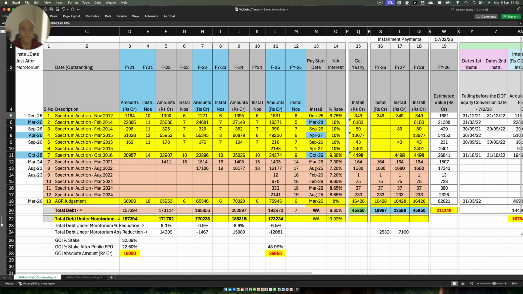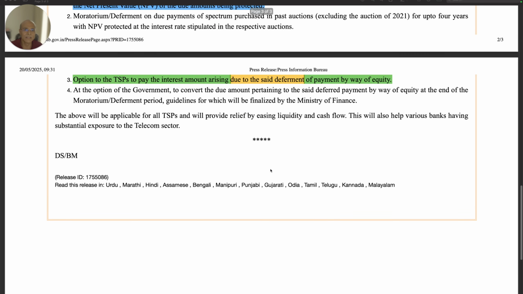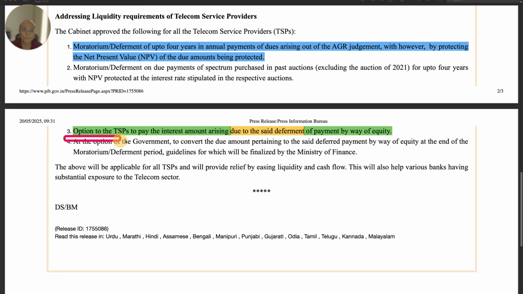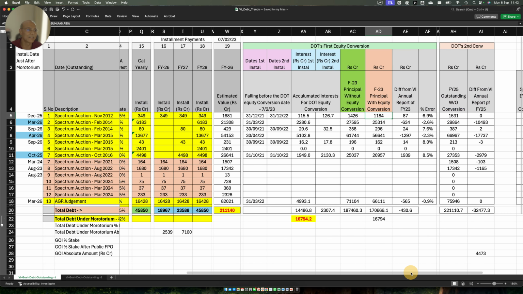173234. Now friends, people say, okay, the principal got converted because it was written there very clearly in the PIB release. You'll see that in the PIB release it was clearly written that at the option of the government, the dues amount pertaining to the said deferred payment can be converted into equity at the end of the moratorium deferred period, with guidelines to be finalized by the Ministry of Finance. So they did it. So they converted. And how do I calculate this number of 36,950? Again, I tried to do the calculation here.